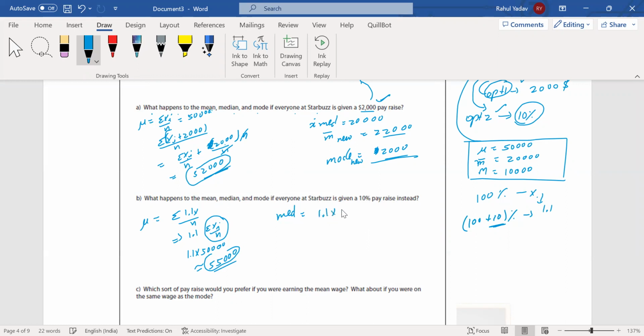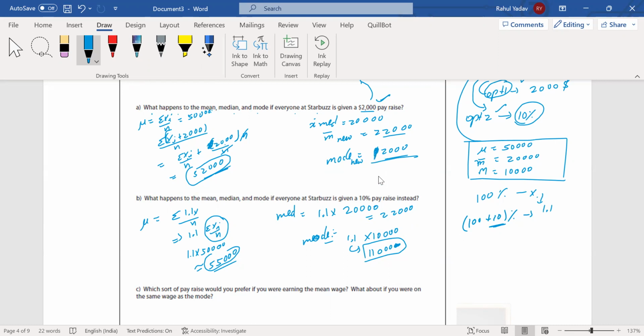So 1.1 into the initial median, 20,000, gives 22,000. So the median value will remain the same for both. If I go for the mode term, it will be multiplied by 1.1 into 10,000, which comes out to be 11,000. So the new mode in that condition, I have written something wrong, I guess, 12,000.